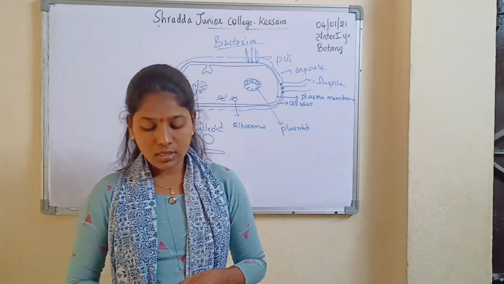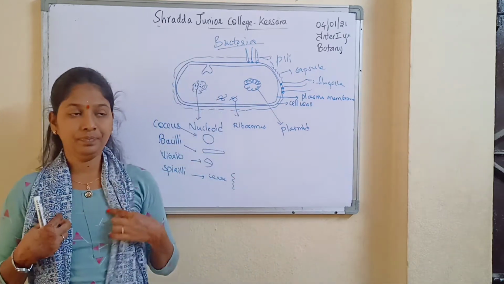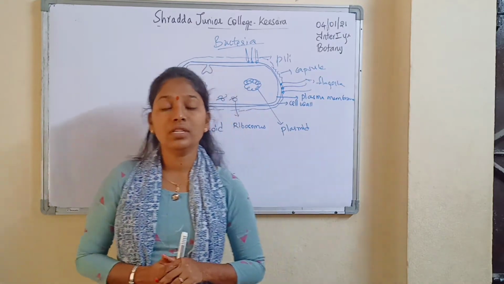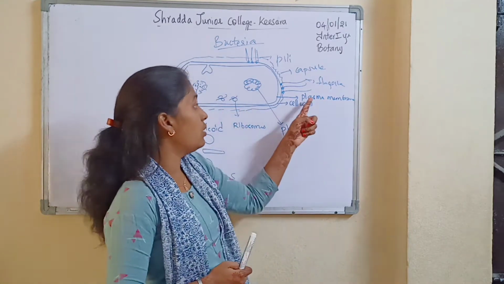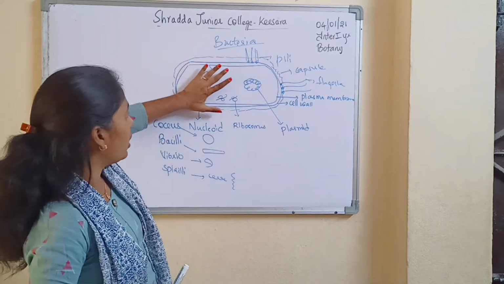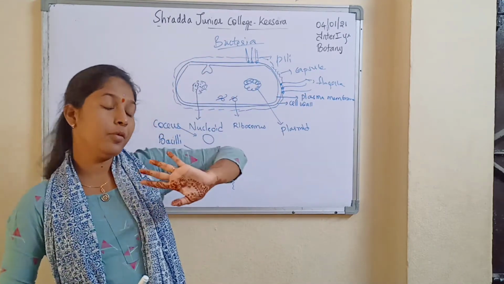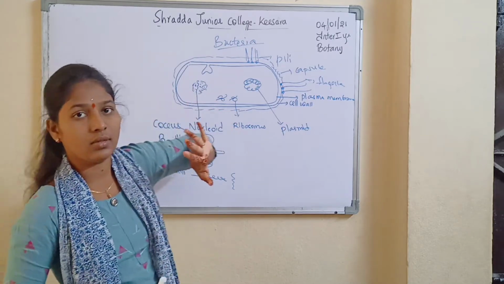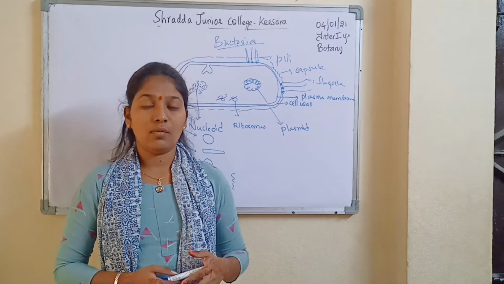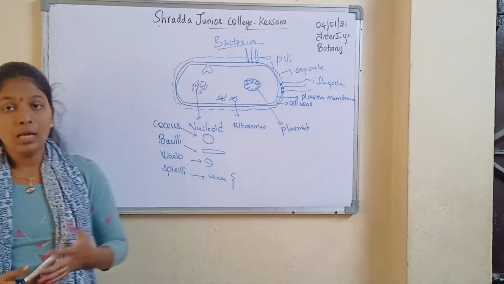Okay, so this is all about the structures external to the cell wall. So now if we discuss about the structures internal to the cell wall: the plasma membrane, the entire content inside, which is the cytoplasm or protoplasm, and there is a nucleus. Okay, so those 3 structures are structures internal to the cell wall. So first we will discuss about the plasma membrane.